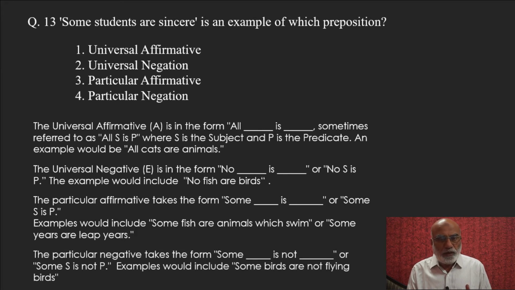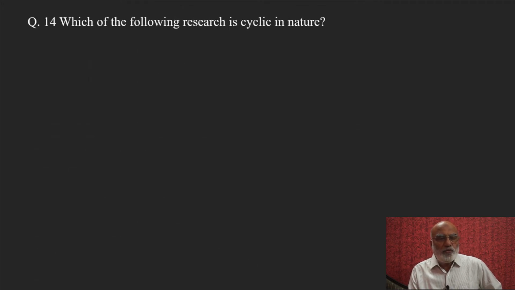And lastly, the particular negative takes the form some blank is not blank, or some S is not P. An example would be some birds are not flying. So you can look at the subject as well as the predicate, and whether it is all or some, and whether it is affirmative or not. If it is not, it is negative. Not and negative should be remembered together. Question number 14 is, which of the following research is cyclic in nature?